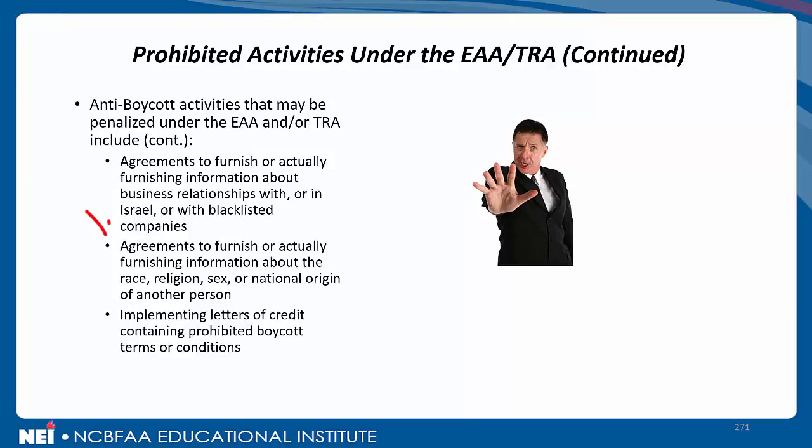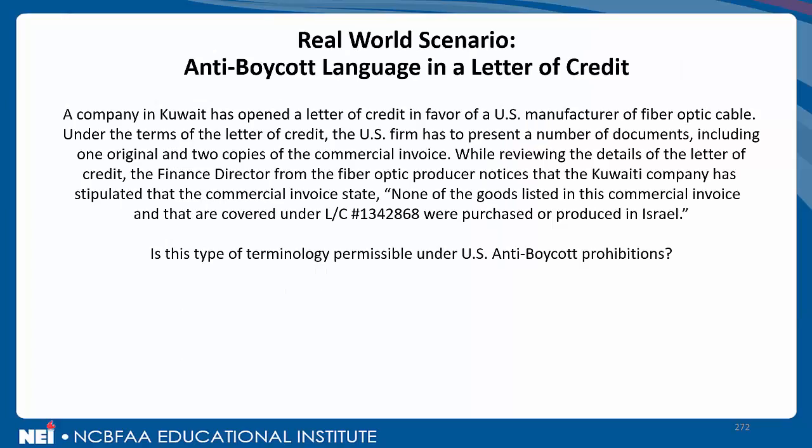Second sub-bullet point, agreements to furnish or actually furnishing information about the race, religion, sex, or national origin of another person. And the last sub-bullet point, we talked about letters of credit. We'll see some more on it in just a bit. But implementing letters of credit containing prohibited boycott terms or conditions. Can't do that either. So let's bring up a real-world scenario.